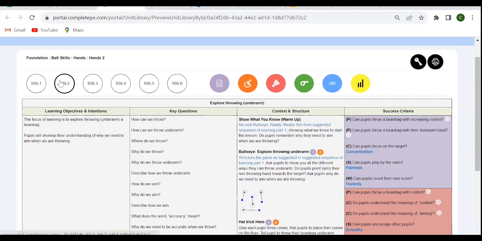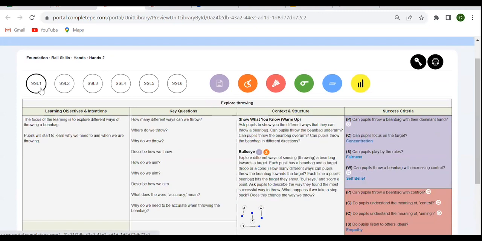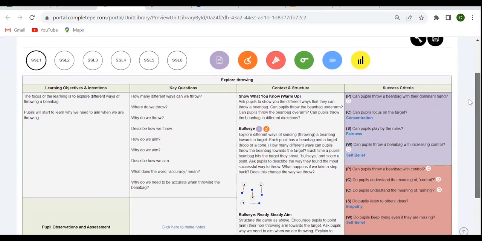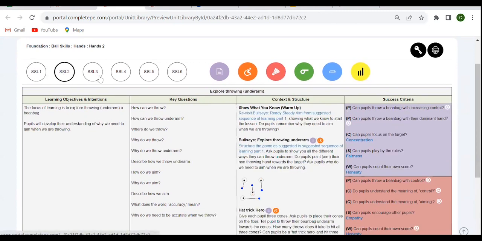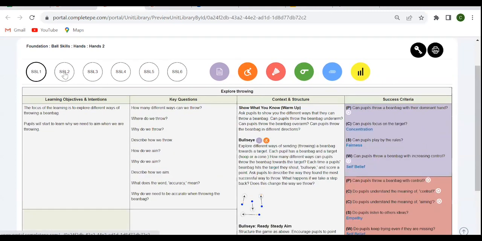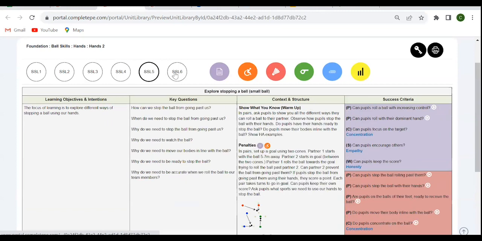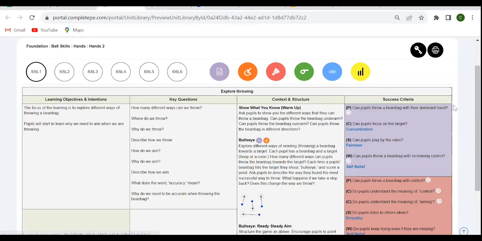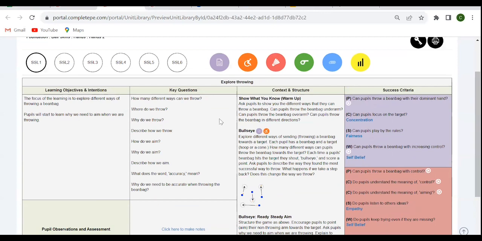Now, each of the units are split into 6 parts. These are your lesson plans. But what's just really important to highlight, and this is an important feature of high quality practice, is that we haven't stipulated any time within any of the plans. You've got 6 lesson plans that make up the unit of work, but we call them our suggested sequences of learning, with the objective being that you will move through this sequence of learning as and when your pupils are ready. What we're not saying is you will cover all of this content in one PE lesson. What we're saying is the learning will take as long as it takes and move on when the pupils are ready.